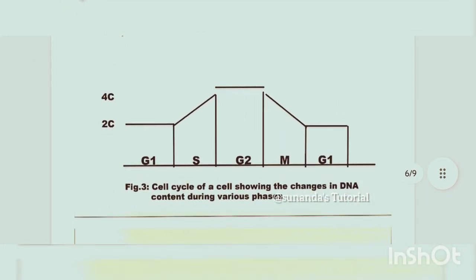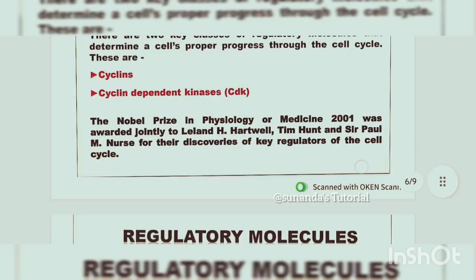So this graph shows the cell cycle of a cell showing changes in the DNA content during various phases. In G1 phase it is 2C, and during S phase the amount of DNA gets doubled. Then in G2 phase we have increased amount of DNA. Then in M phase again it gets lowered. Then in G1 phase again the amount gets lowered. So in this way the DNA content changes in various phases of cell cycle.